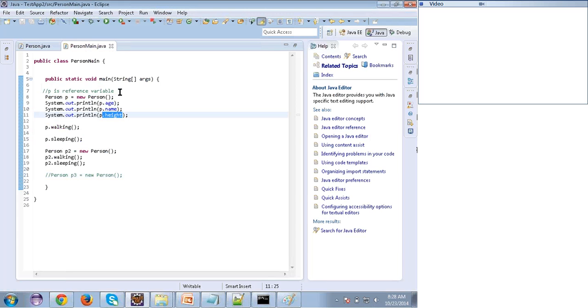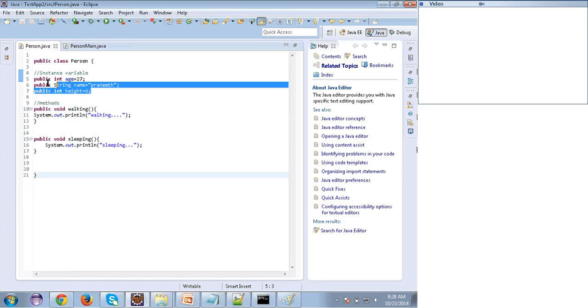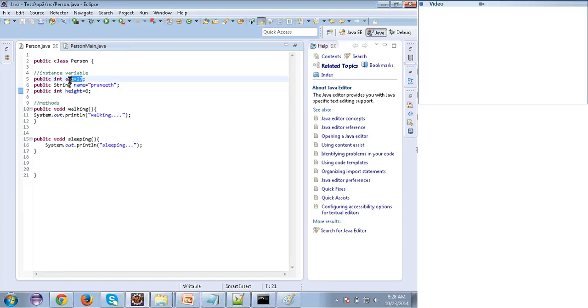So the variables which I am able to access through the object, I can call instance variables. Understand carefully: instance variables are those which can be accessed through the object. Age, name, height are the three instance variables, which I can access through the object.